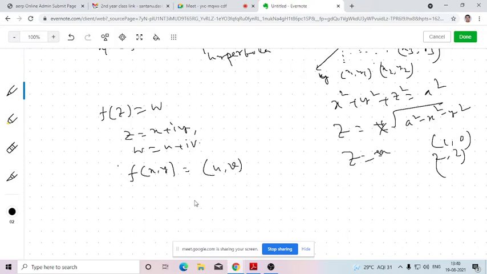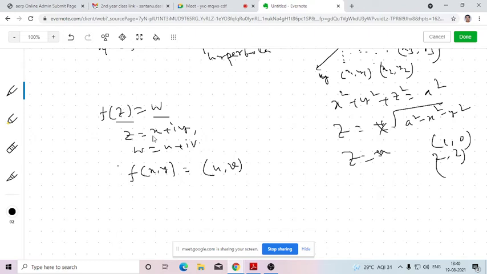Can anyone tell me how many total variables are involved here? So 4. Yeah, totally 4 variables are there because z and w both are complex numbers here.